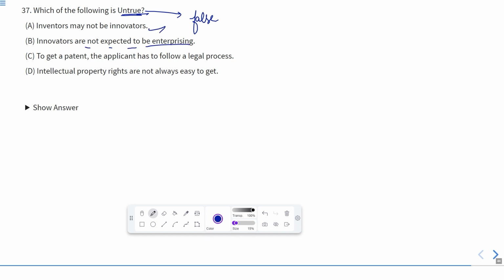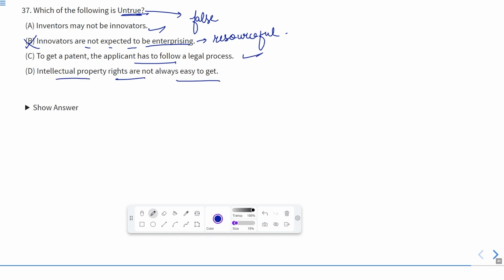Innovators are not expected to be enterprising. Enterprising means resourceful, imaginative. Now if innovators are not resourceful, how will they innovate anything? So this is an untrue statement. To get a patent, the applicant has to follow a legal process. As you can see, a lawyer is involved in it. They have to apply in the patent office. Of course, they have to follow legal processes. So this statement is correct.